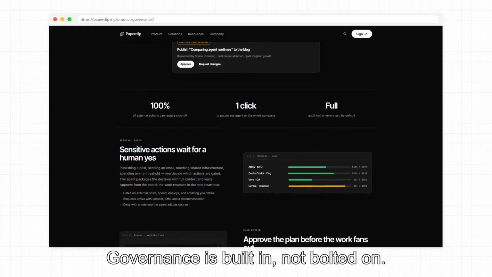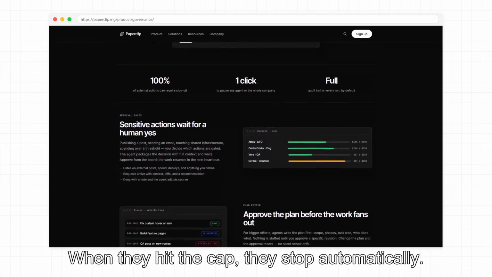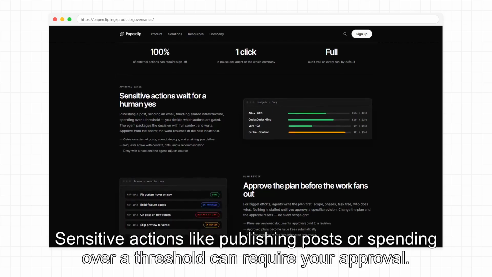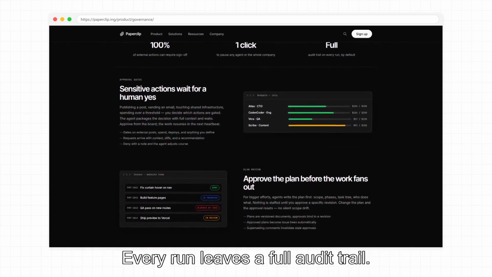Governance is built in, not voted on. Every agent gets a hard monthly budget. When they hit the cap, they stop automatically. Sensitive actions like publishing posts or spending over a threshold can require your approval. One click pauses any agent. Every run leaves a full audit trail.